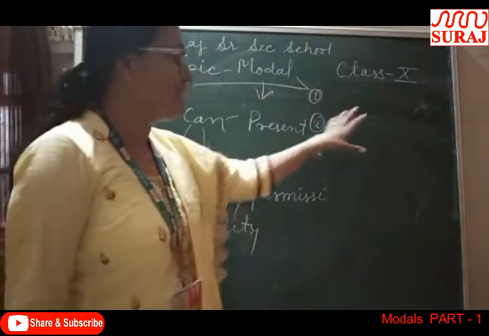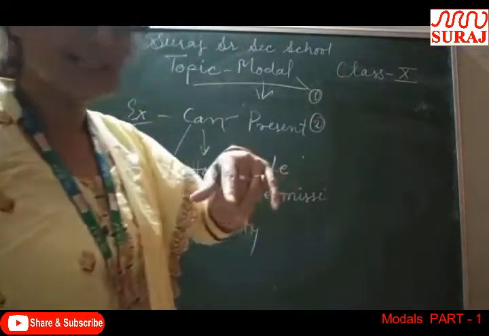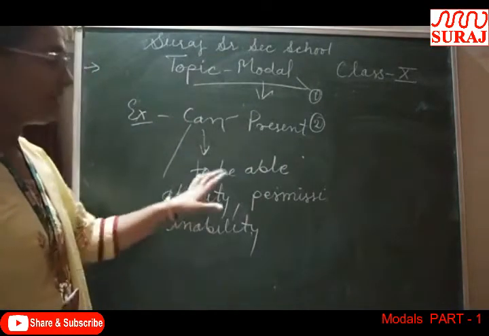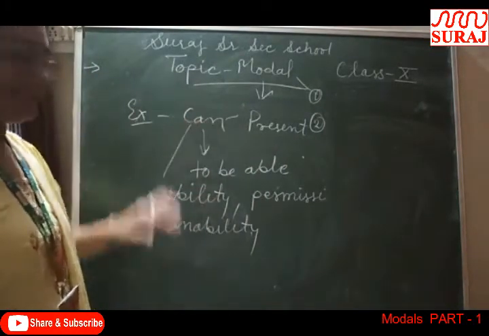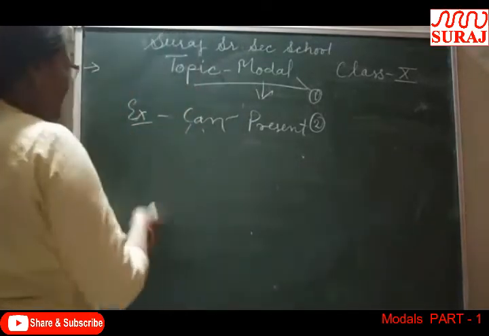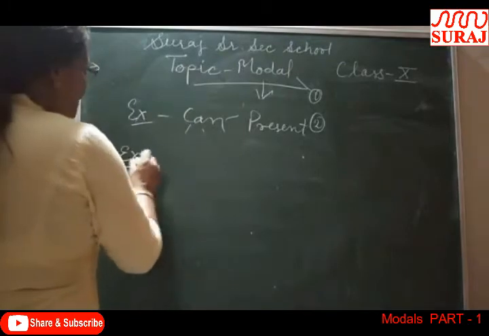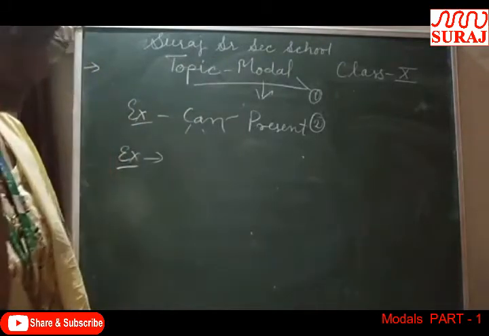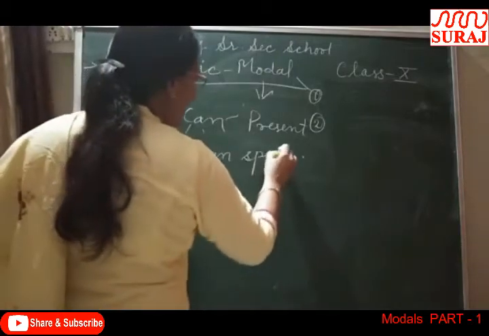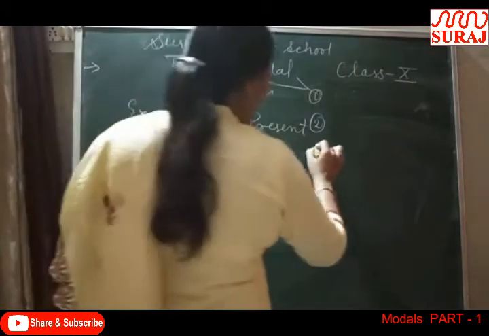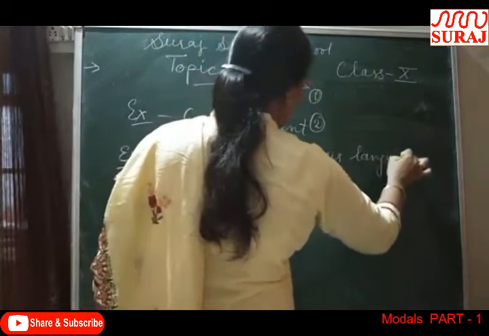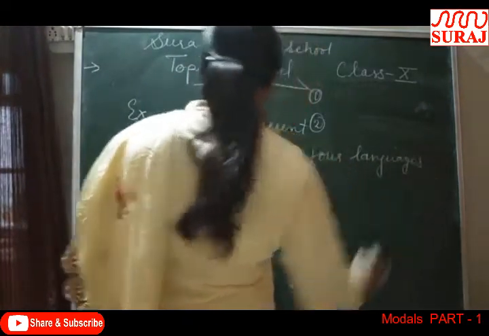So now we are talking about can. How can we use can? It means be able to, and it is used in present tense, and its past form could is used in past tense. So in present tense, whenever we have to show ability, then we will use can. Like, let's see an example. I can speak 4 languages.